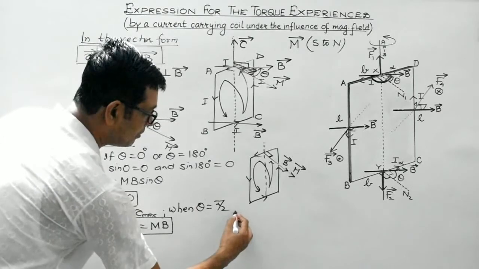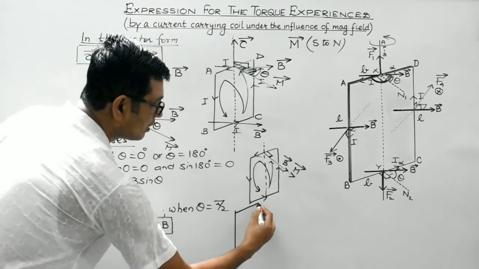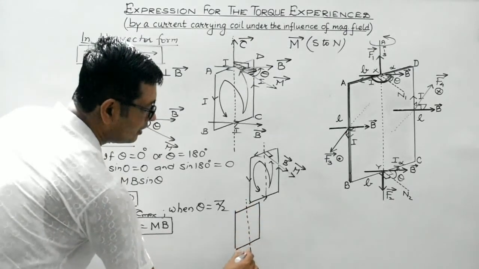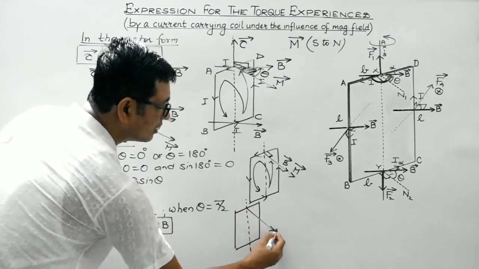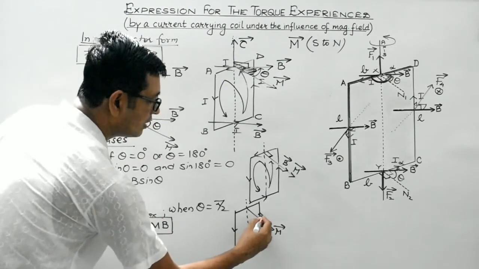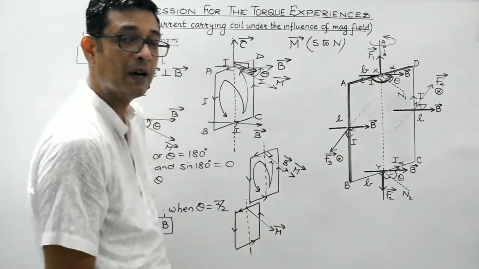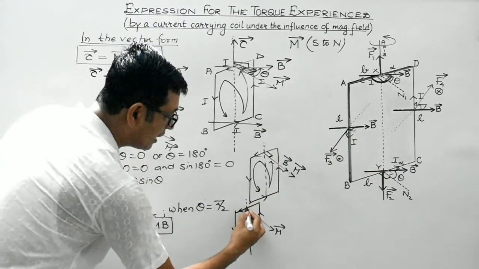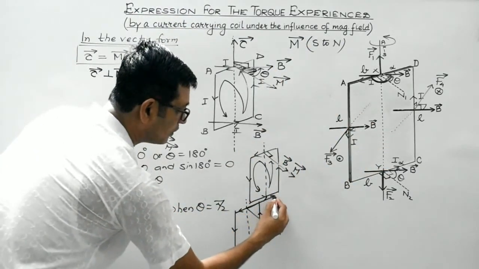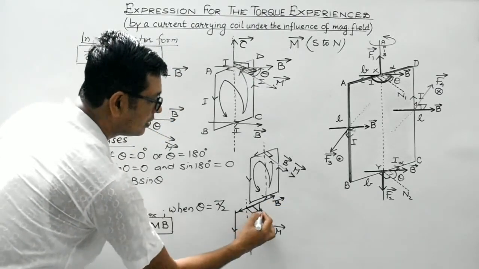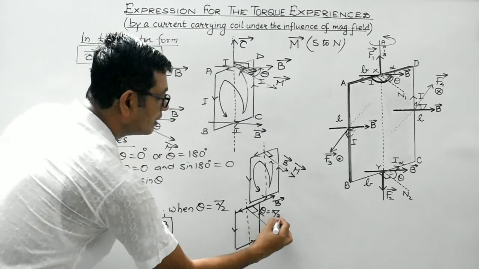So what will the diagram be like in this case? This is the coil, suppose. This is the axis. So this is the magnetic moment, isn't it? In case the current is flowing in the anti-clockwise direction, then this face will act as the north pole and the magnetic moment would be perpendicular to the plane and in the outward direction. Suppose the magnetic field is along this direction, along the plane of the coil. That is, here theta is 90 degree.